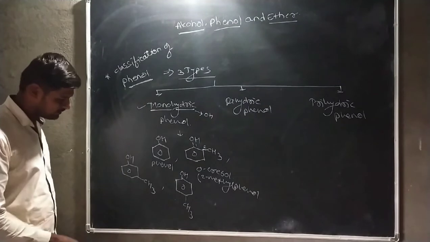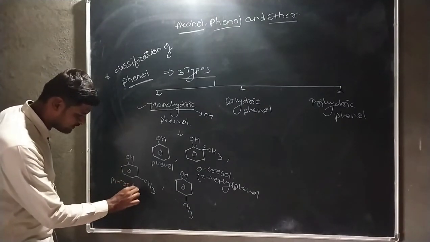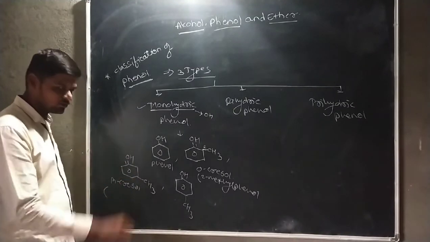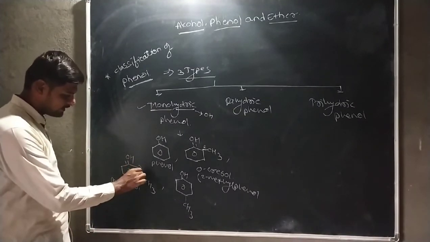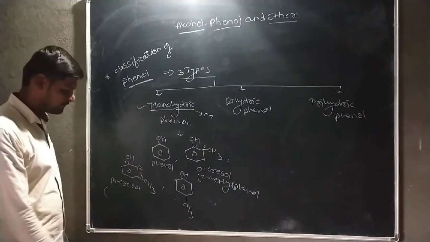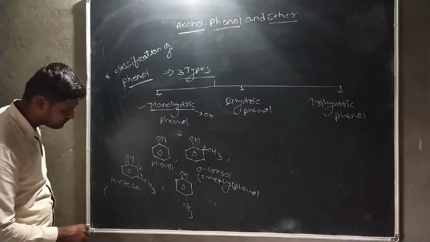Then here consider this example. This is metacresol. In IUPAC nomenclature, the first number goes to the hydroxyl group, then second, and this one is the third. That means the methyl group is attached to the third carbon atom of the benzene ring.